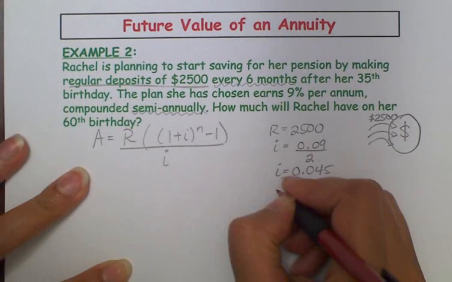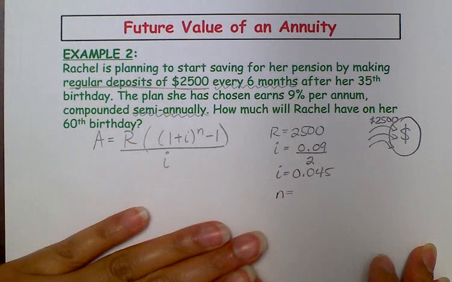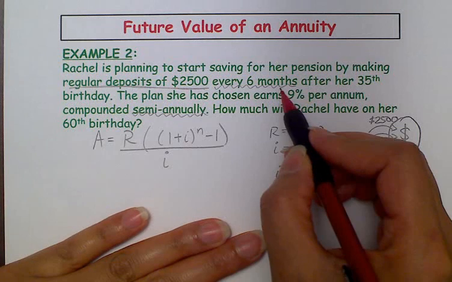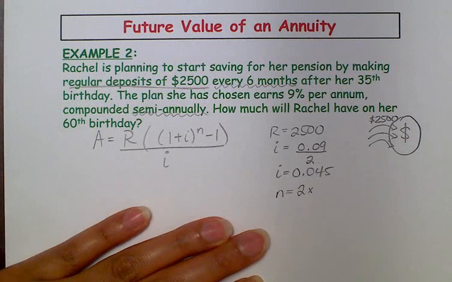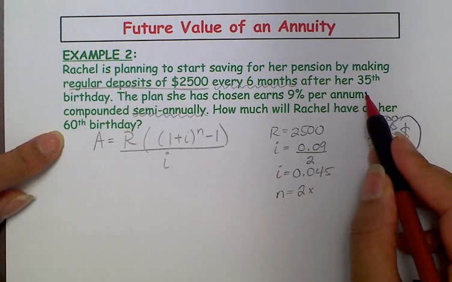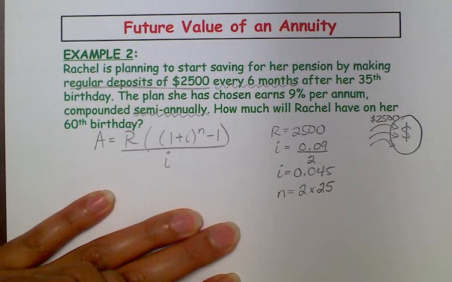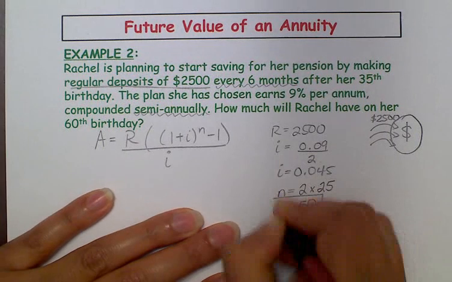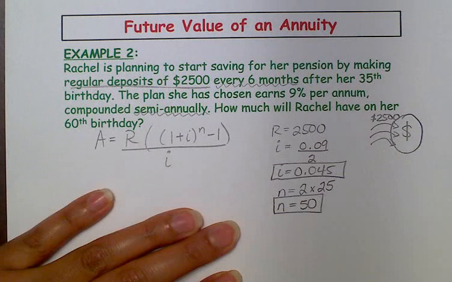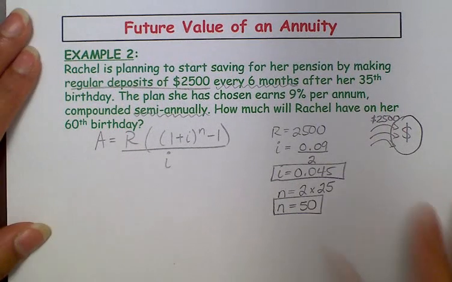The number of compounding periods, well, I know she's getting interest twice a year, since she's getting it semi-annually, or she's making 2 payments a year. But how long is she investing for? How many years? Well, from her 35th birthday to her 60th birthday, that's 25 years. So she is making 2 payments every year for 25 years. So that gives you a total of 50 payments that she's going to be making. Twice in her 36th year, twice in her 37th year, etc., all the way until she is 60 years old.